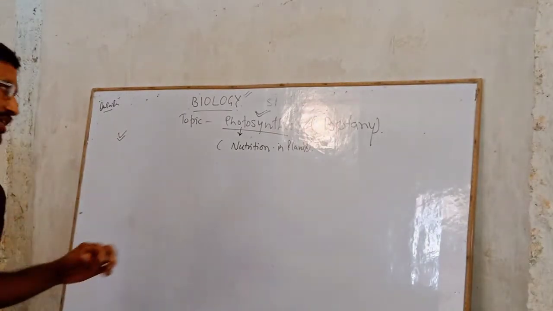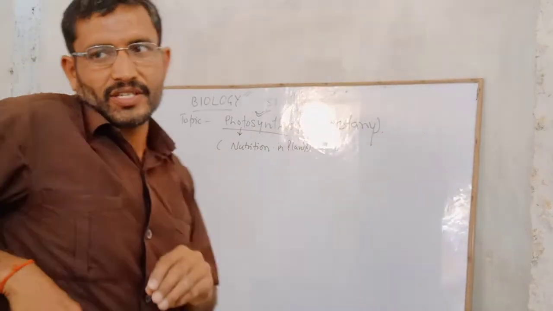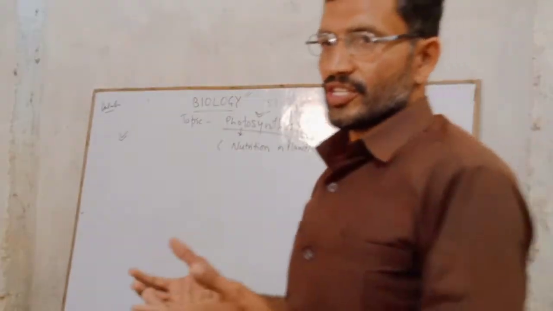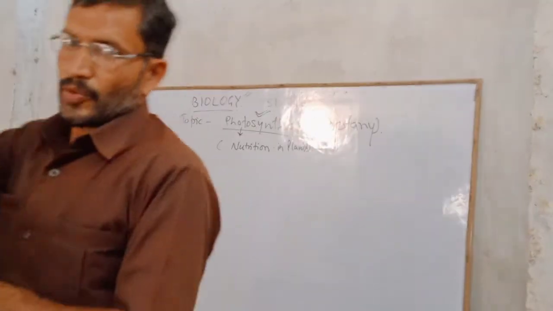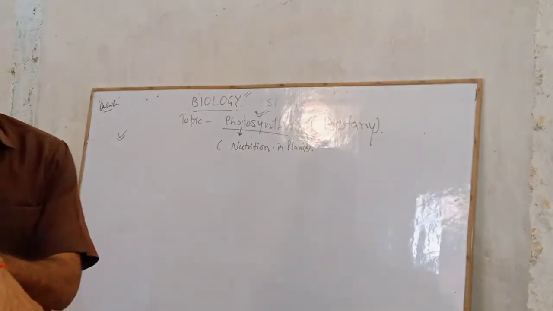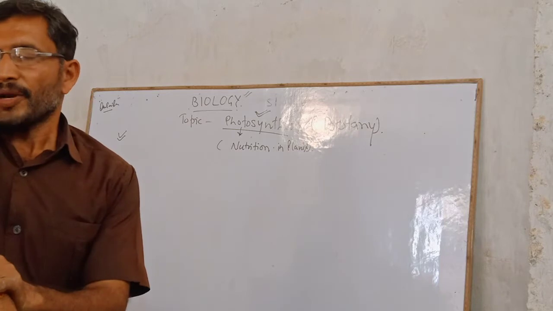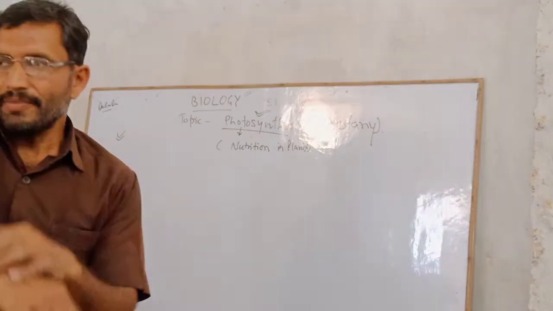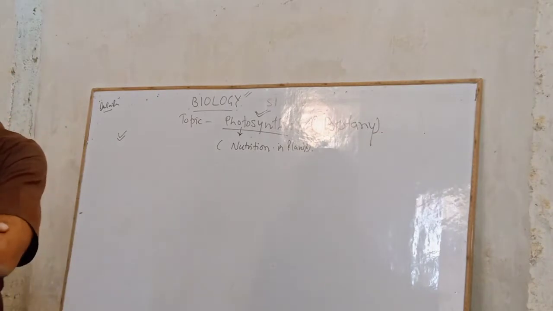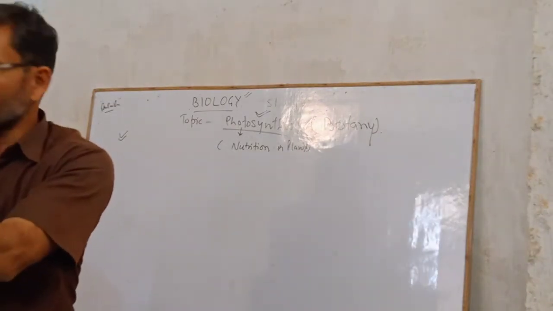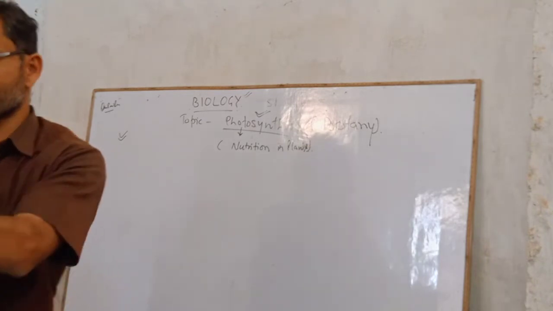See, animals and plants both require nutrition. Nutrition is the process by which the preparation of food material takes place. Sometimes living organisms prepare their food material by their own, called autotrophs.